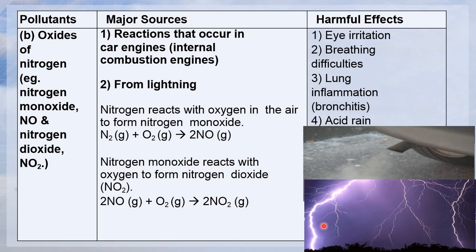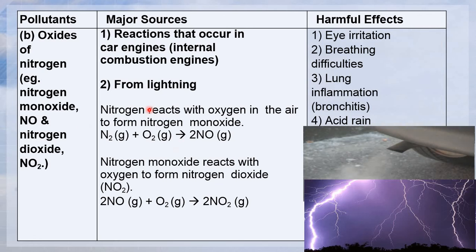The second one will be the oxides of nitrogen: nitrogen monoxide, NO, this is the chemical symbol, and nitrogen dioxide, NO2. Major sources: reactions that occur in car engines, internal combustion engines, or from lightning, the natural phenomenon.